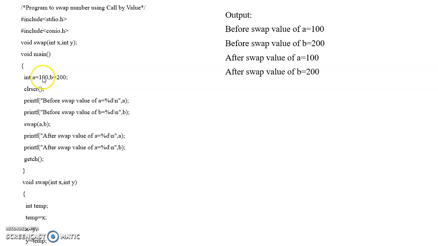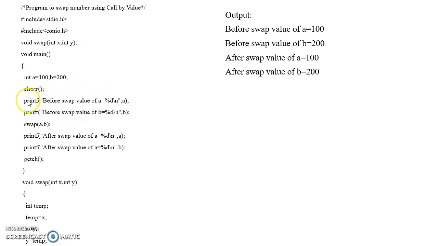After that we have the main function. Inside the main function, I am declaring two variables, a and b. On initialization I am assigning the values directly, that is 100 and 200 respectively. After that I have two printf functions, that is before swap value of a and before swap value of b. So it will print the values of a and b as 100 and 200 respectively.